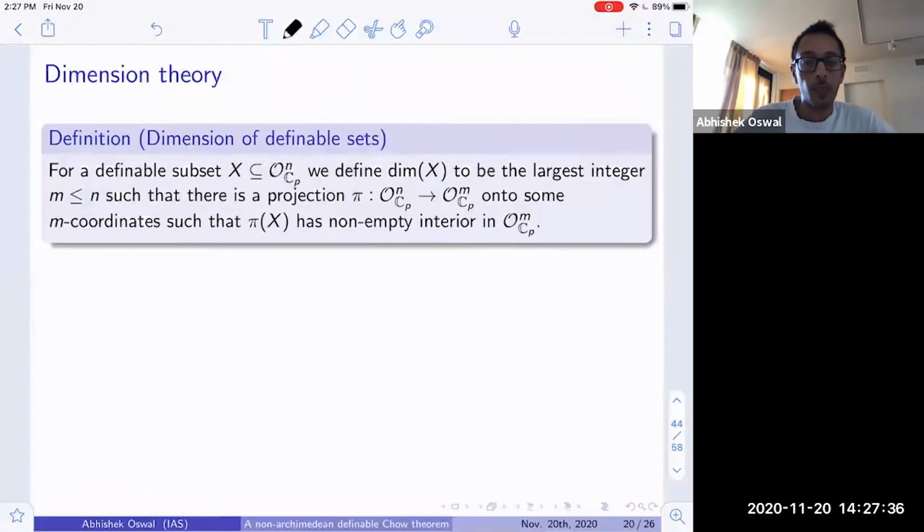And so in this setting also, one can define the notion of a dimension and develop the dimension theory of these things. So for a definable set X in O_{C_p}^n, one defines its dimension to be the largest integer m less than or equal to n such that the projection of X onto O_{C_p}^m has non-empty interior.